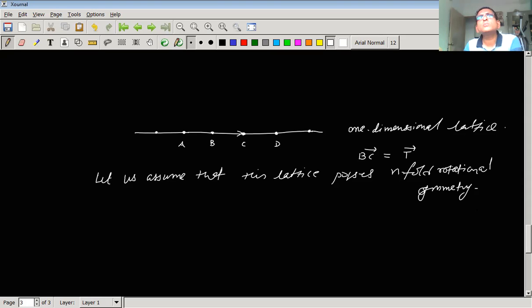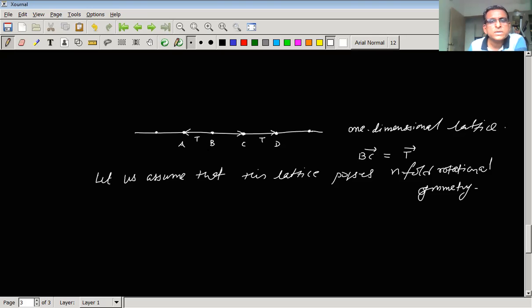That means any value of theta is allowed. So let us rotate this translation vector through an angle of theta at B and at C. Now this vector is again a translation vector. All of these we can consider as translation vectors.